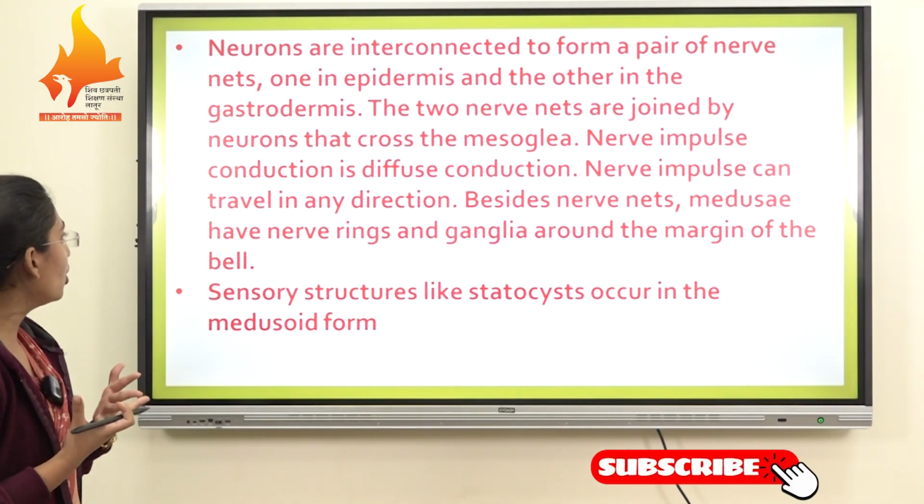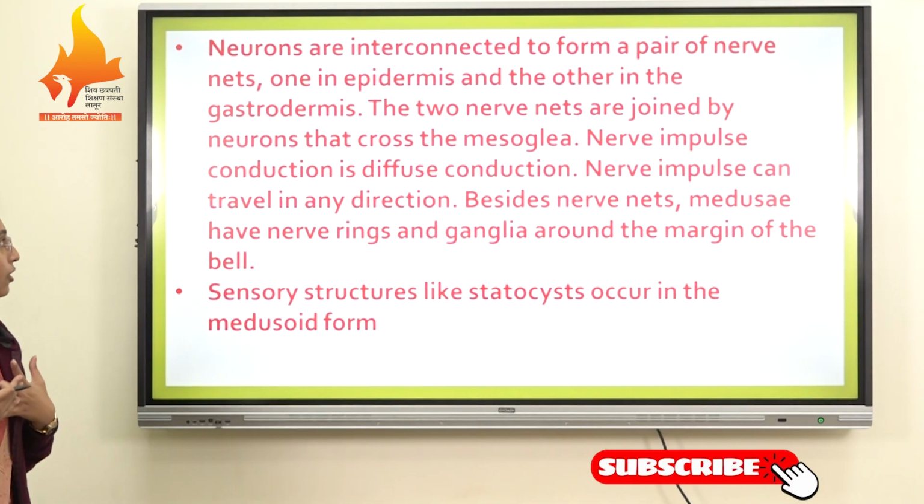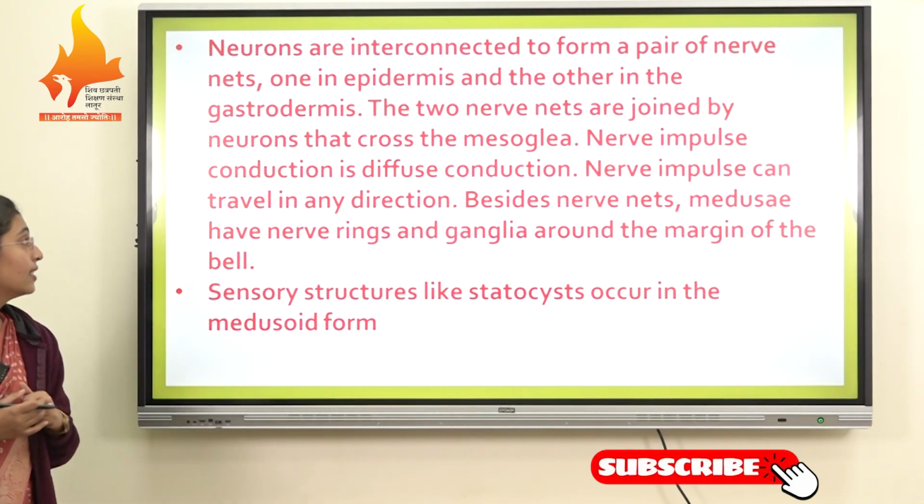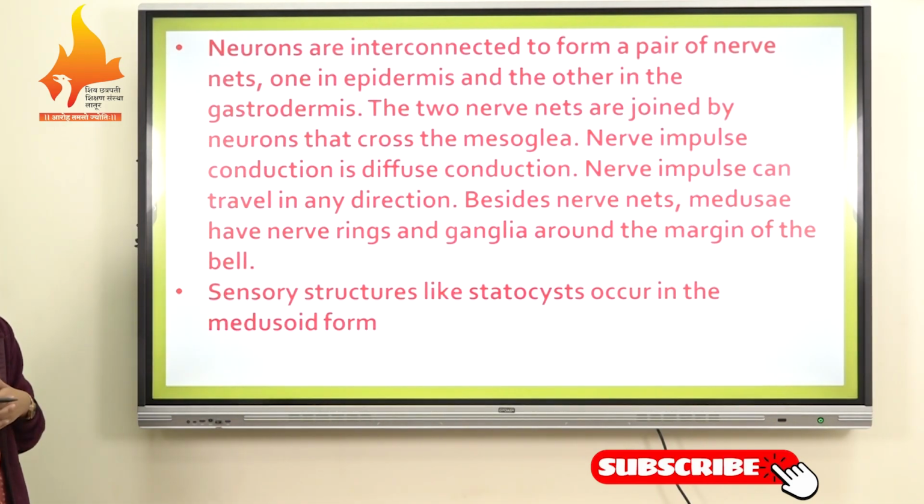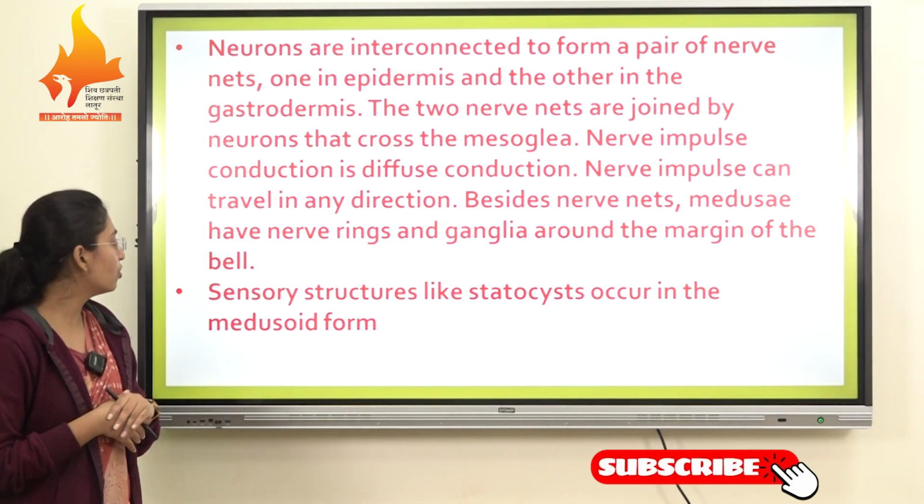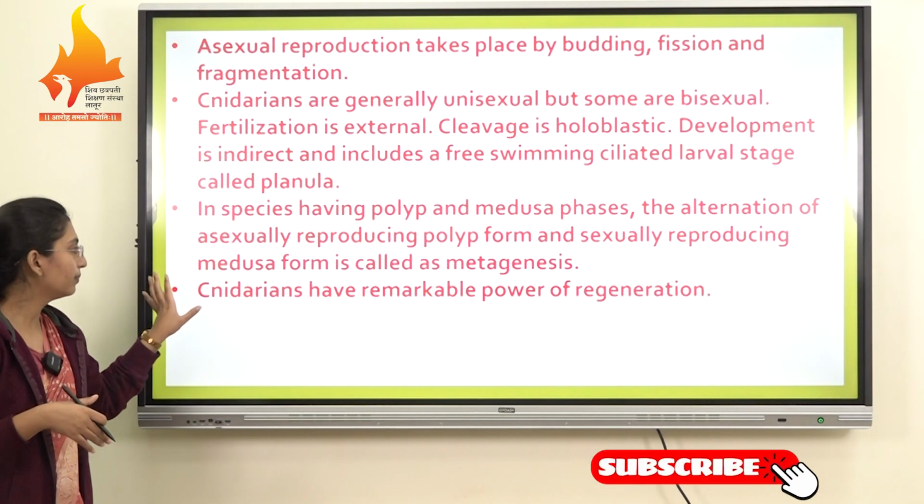Next, neurons are interconnected to form a pair of nerve nets, one in the epidermis and the other in the gastrodermis. The two nerve nets are joined by neurons that cross the mesoglea. Nerve impulse conduction is diffuse, so the impulse can travel in any direction. Besides the nerve nets, the medusa has nerve rings and ganglia around the margin of the bell. Sensory structures like statocysts occur in medusoid forms.